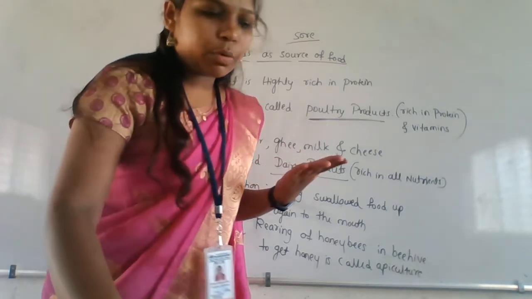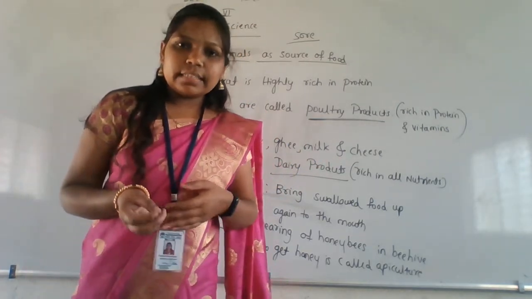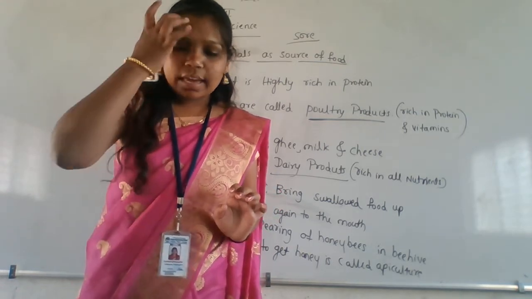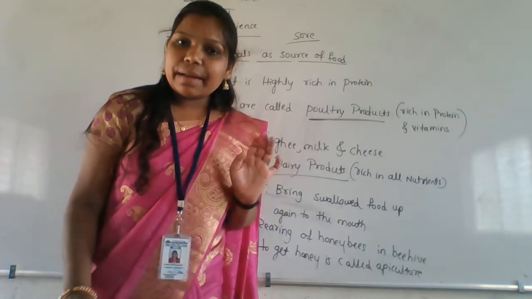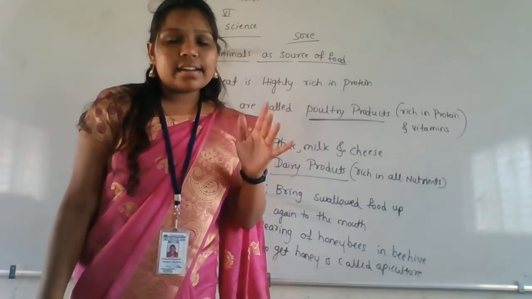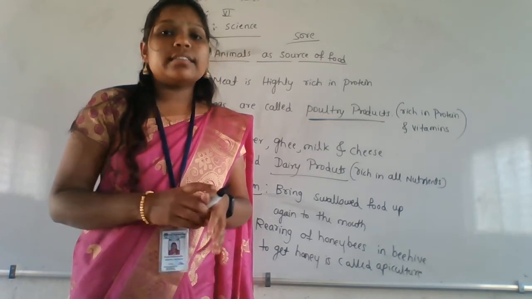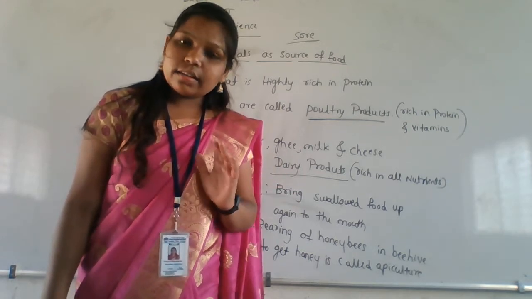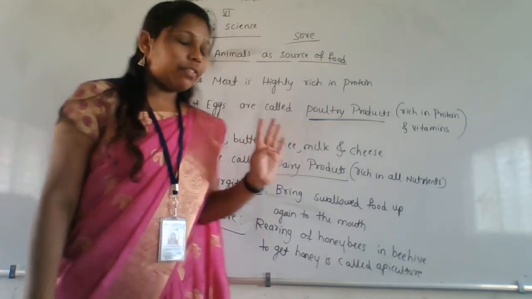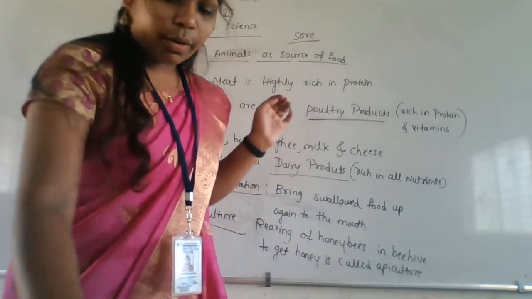Okay, so next we'll move on to what the animals eat. Based on the food animals eat, we divide animals into some categories. Like in plant resources we divide into pulses, spices, like that, right? So here also, based on the food that the animal is eating, we have divided them into categories. How many categories? 4 categories. We'll see which categories we have made.